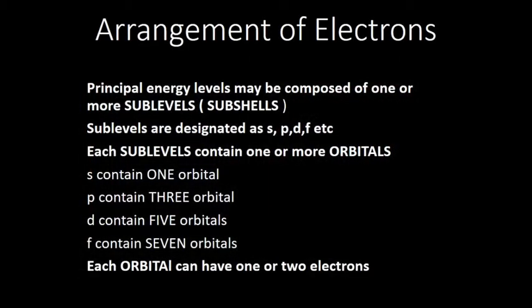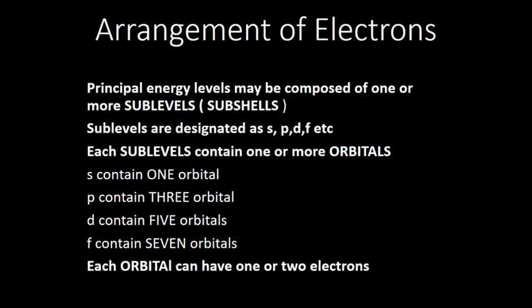Now the principal energy levels may be composed of one or more sub-levels or sub-shells. Again n equal to 1 will be divided into sub-energy levels, and the sub-energy levels are designated as s, p, d, f, etc. Each of the sub-levels contains further orbitals, so further energy levels we call orbitals. s contains only one orbital, p contains 3 orbitals, d contains 5 orbitals, and f contains 7 orbitals.